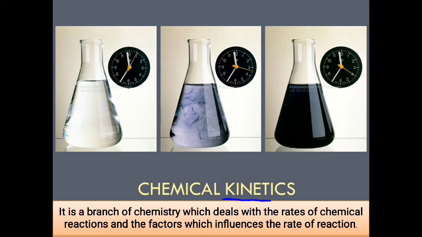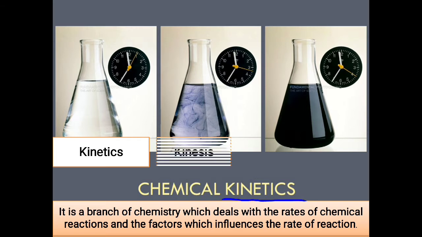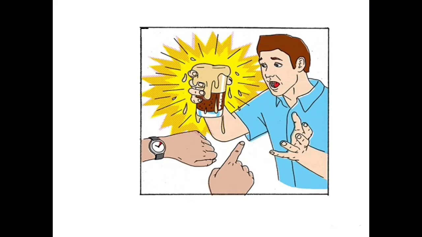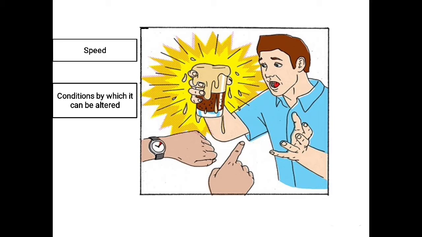The word kinetics here is derived from a Greek word called kinesis, which means movement. So here basically we study the movement of the molecules. Now this kinetic study not only helps us find out the speed of the chemical reaction, but also describes the conditions by which the reaction rates may be altered. Means how can you change the rate? How can you increase or decrease the rate?